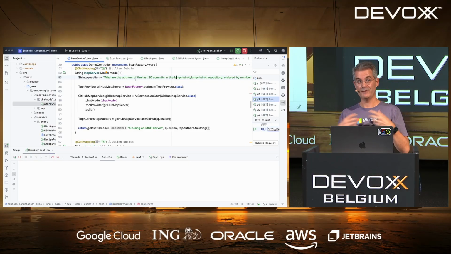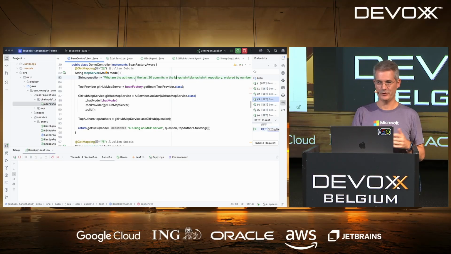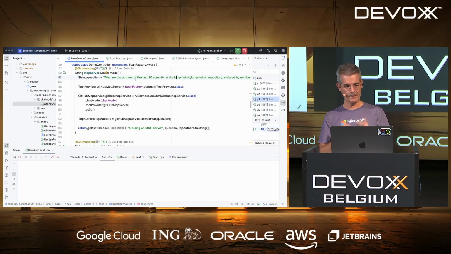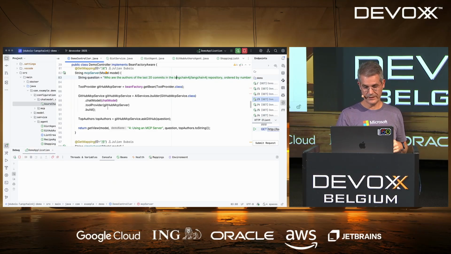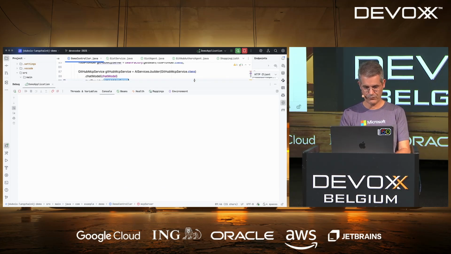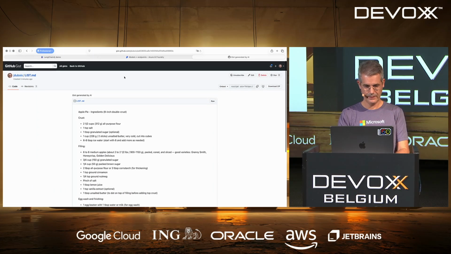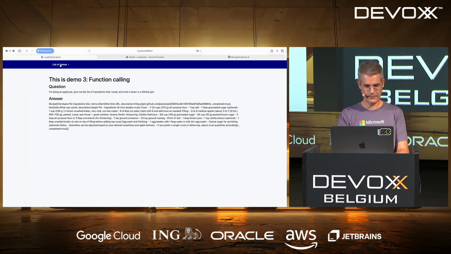By the way, I don't even know, because maybe something was committed 5 minutes ago, so we might have some surprise. And in order to do that, it's going to obviously use our GitHub MCP server. Let's run this and have a look at the logs. And that's demo number 4.